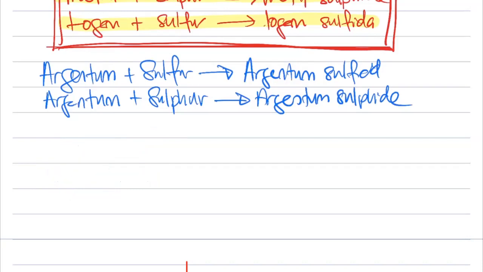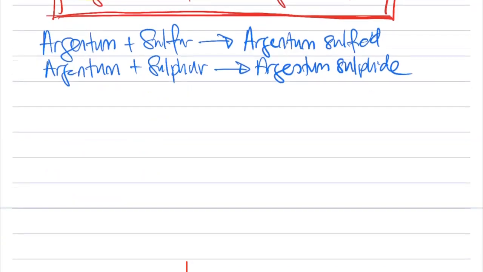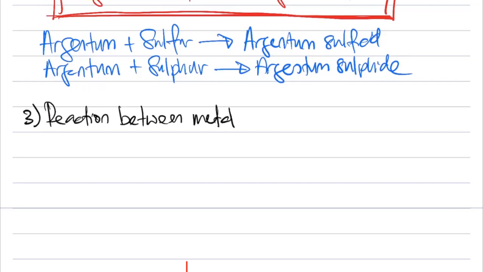Now let's go to number 3. Number 3, there are 3 names. So number 3, we are talking about the reaction between metal and silicon, or you can say reaction between metal, the correct word we use is with silicon and oxygen.